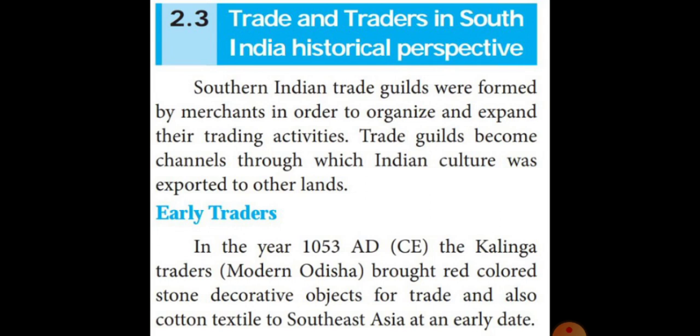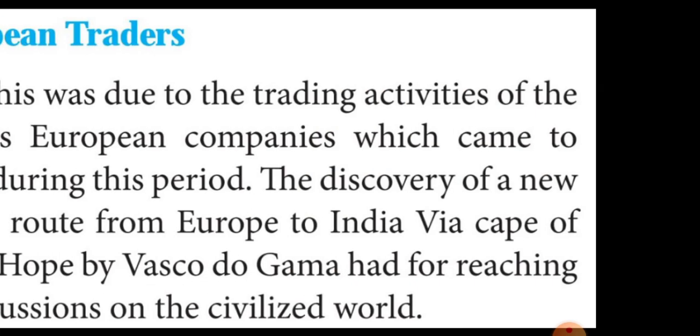The second one is Portuguese. Third one is Dutch. Fourth one is British. Then the fifth one is Danes. And the sixth one is the French. There are six countries' traders who mainly contacted South India by trade. Now I am going to explain one by one.